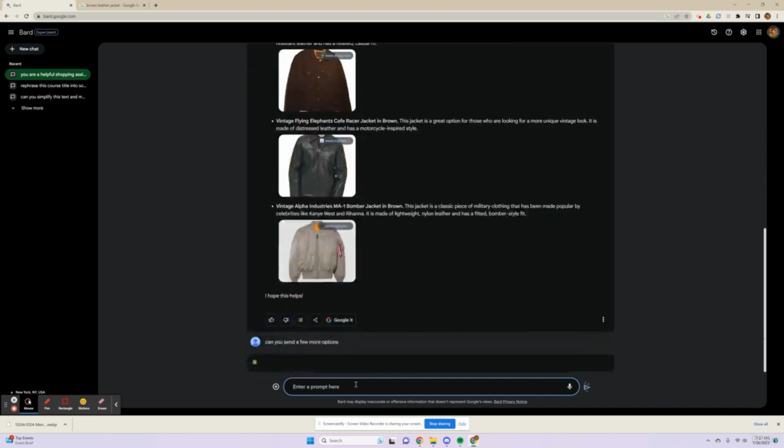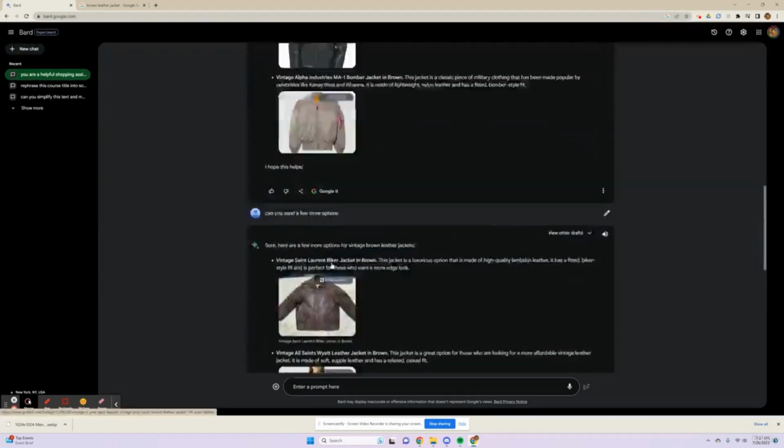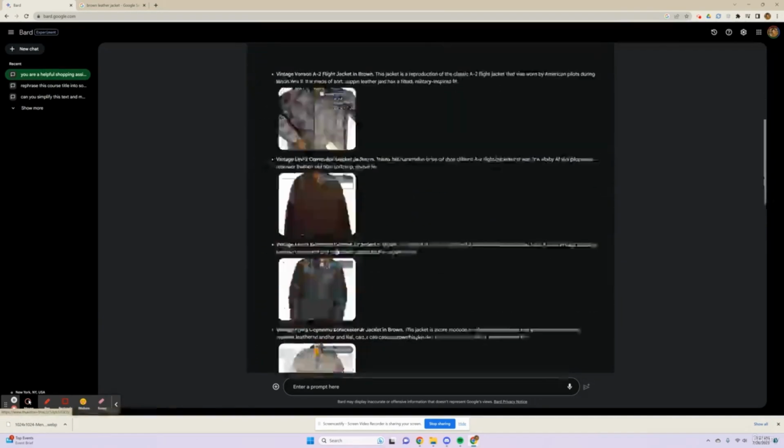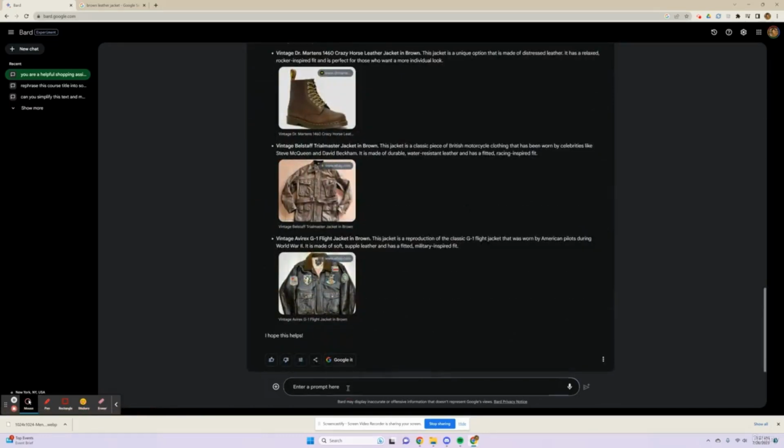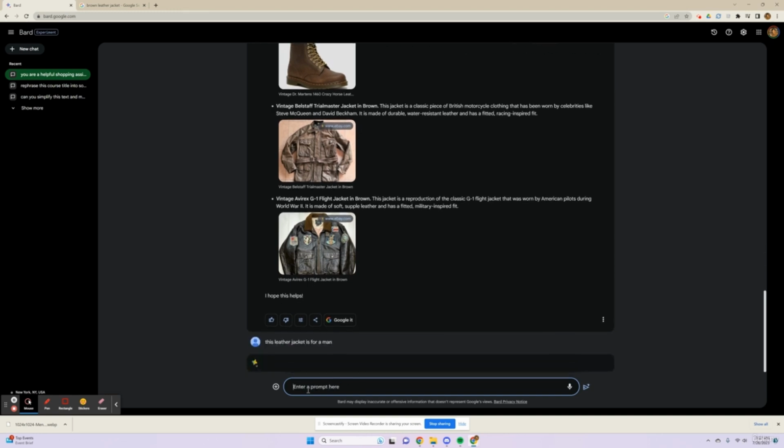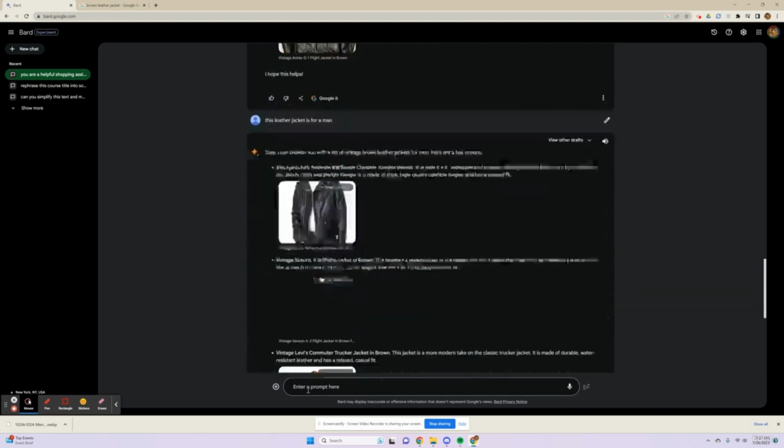And I'm going to send my prompt. Can you send a few more options? And now Bard should respond with a few more because it already has context from my previous conversation, so it knows what I'm talking about. Now let's clarify. This leather jacket is for a man. And now we're going to clarify even more about the leather jackets that we're looking for.